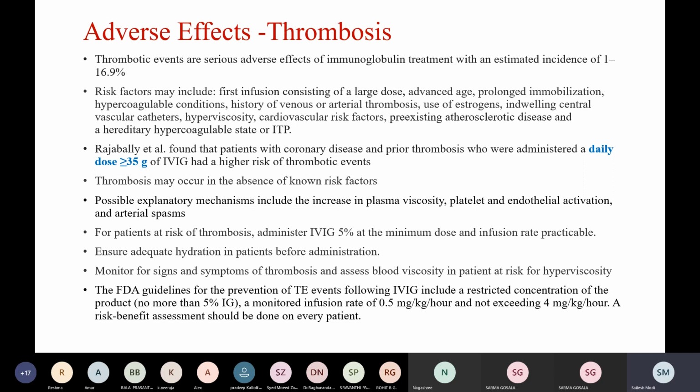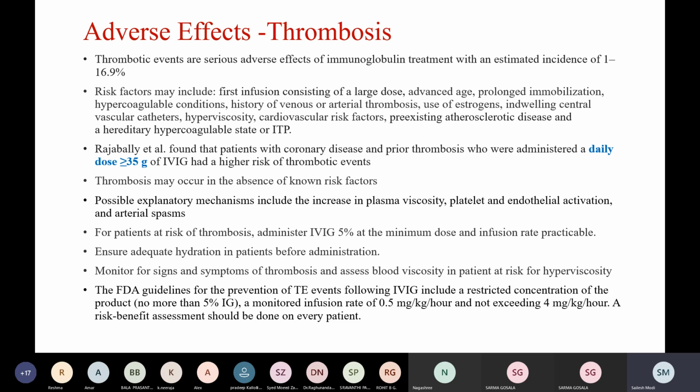For patients at risk for thrombosis, IVIG should be administered at a minimum dose, preferably 5% concentrated solution at an infusion rate which is maximum practicable. Ensure adequate hydration in patients before administration of IVIG and monitor for signs and symptoms of thrombosis and assess blood viscosity in patients at risk for hyperviscosity.